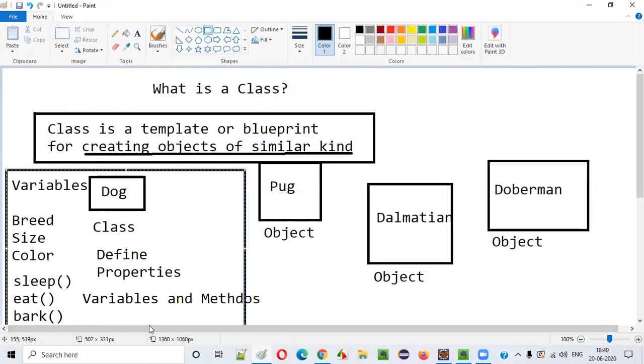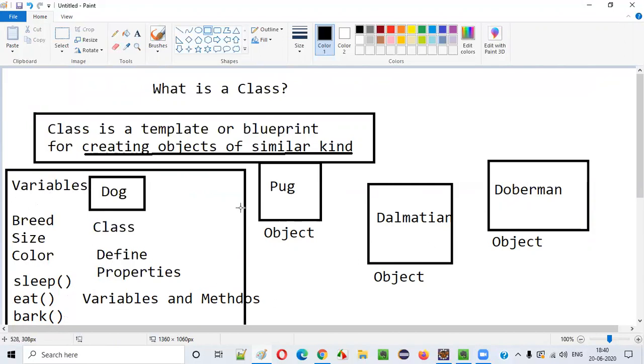Dalmatian can sleep, eat, bark. Doberman can sleep, eat, bark. And they have different ways of sleeping, eating, barking anyhow. So every object can perform in a different way. That's fine. So let me practically show you how we can create this kind of dog class, and using the dog class, how we can create objects.